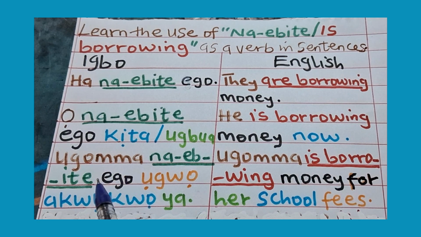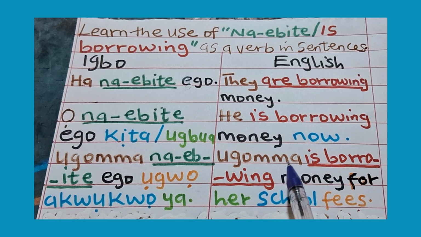Ugomma na-ebite ego ụgwọ akwụkwọ ya. Ugomma na-ebite ego ụgwọ akwụkwọ ya, meaning Ugomma is borrowing money for her school fees.